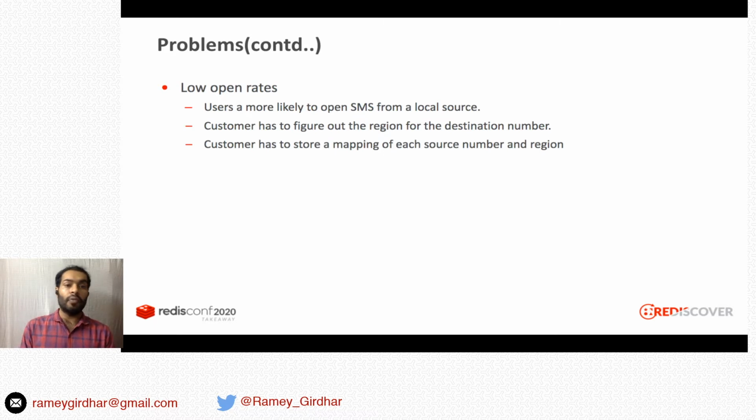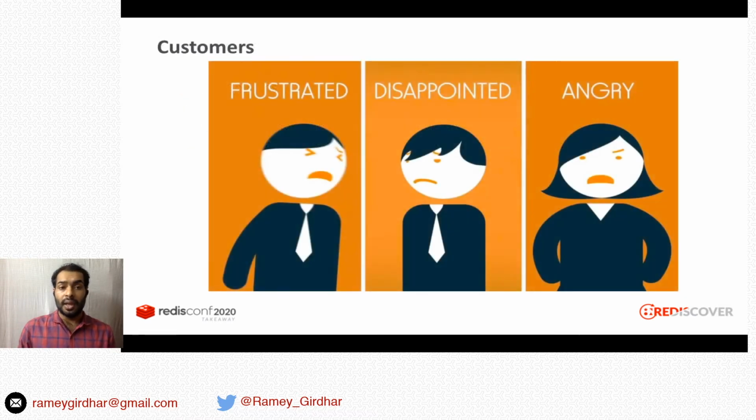There is also a problem of low open rates. Users are more likely to open SMS from a local source. For example, if you are in California and you receive a message from a Los Angeles source number, more likely that you'll open that message. The customer also has to figure out the region for the destination number, and they also have to store a mapping for each source number and the region to which it belongs. As a result, this is how our customers look like.